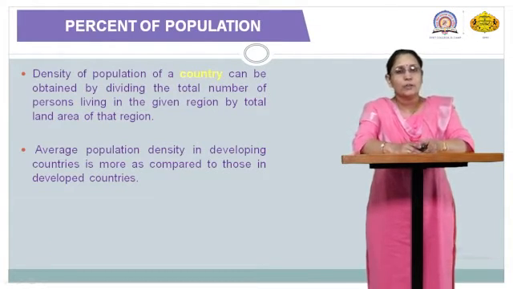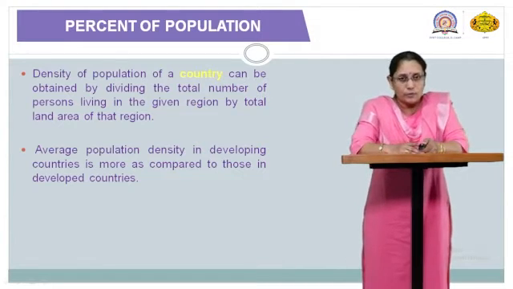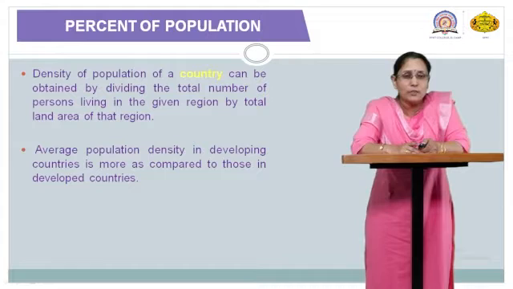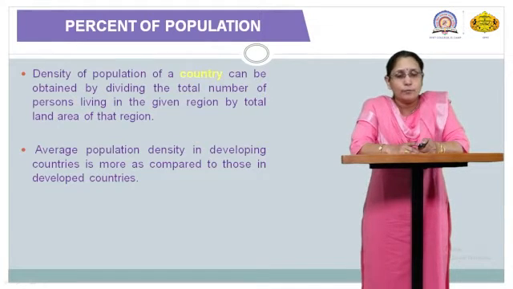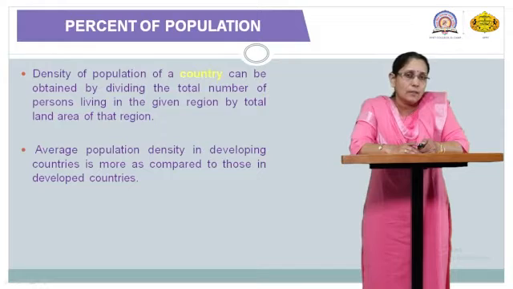Then, suppose you are talking about the whole country's population. The density of population of a country can be obtained as follows. Suppose you are interested in calculating the density of population of the whole country, how can you analyze it? It can be obtained by simply dividing the total number of persons living in the particular area or region by the total land area of that region, meaning number of individuals per habitat. That will give us an idea about the total density of that country.